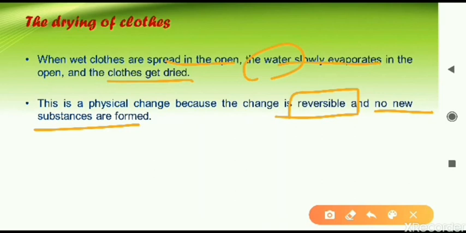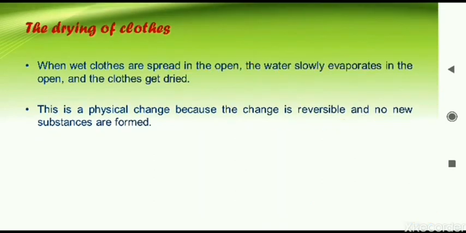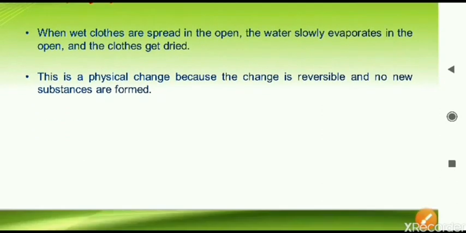So today we have learned the different types of changes. First was reversible and irreversible. Then we saw desirable and undesirable changes. Lastly, we saw the physical changes. Let us now move on to the book exercise of chapter number 2.